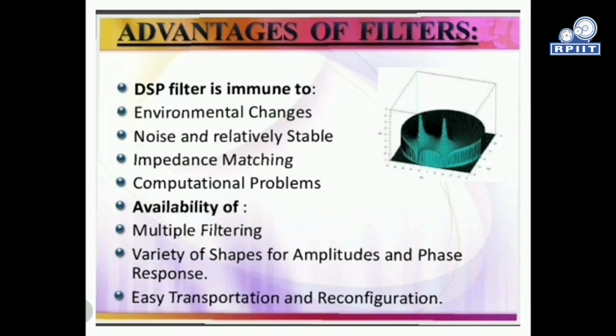They give a filtered signal with very little noise and are relatively stable in comparison to analog filters. Impedance matching is a technical advantage over analog filters. Another is that the computational problem is resolved. In analog filters, we have a slow computation process that includes manual operations. In DSP, we just put in an algorithm, and all the arithmetic operations like multiplication, division, and subtraction are done in nanoseconds.